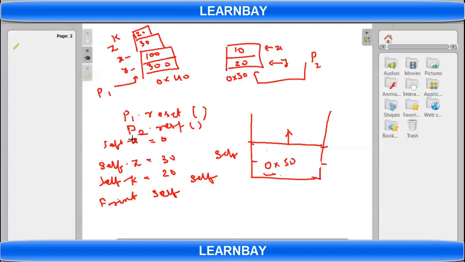Again, the definition of reset contains self dot z, self dot k. So using this self, I am changing here. Using this local variable, I am changing somewhere else, because that local variable contains the address of this object. And then when I'm back, this memory is no longer valid because it was a stack. But here I added something.